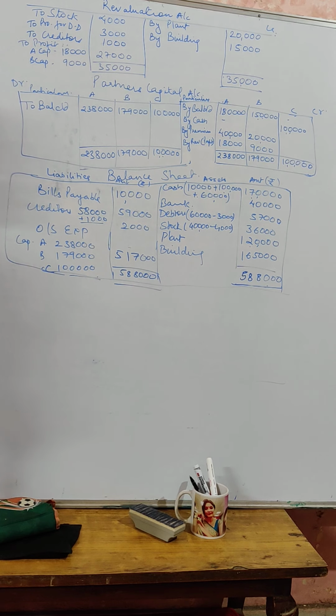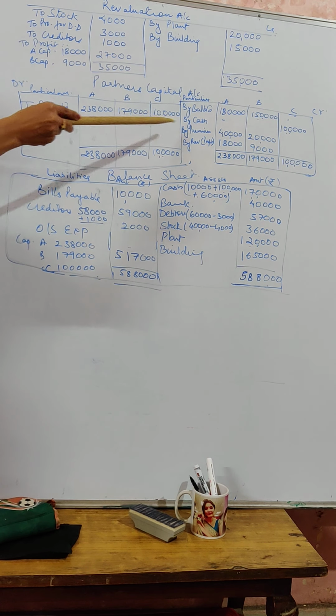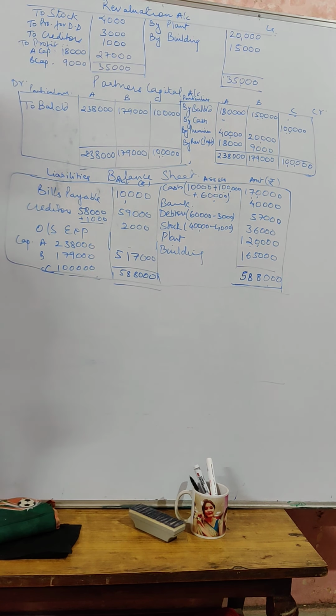If there is any undistributed profit or any reserves, that also we are supposed to distribute. But in this case, question doesn't say anything about the undistributed profit, or in your balance sheet there is no such things. Okay. After that, we are going to prepare a balance sheet. When we are preparing a balance sheet, look into the balance sheet which is already given in the question, and we are going to follow the same thing, same order.